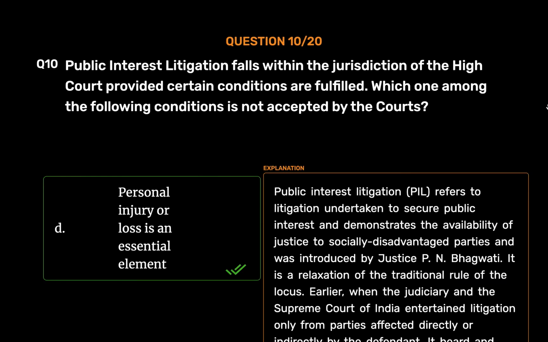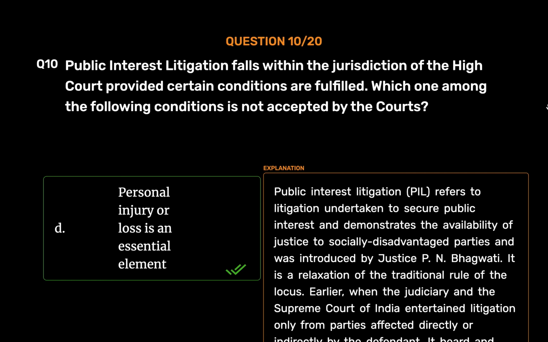Public interest litigation, PIL, refers to litigation undertaken to secure public interest and demonstrates the availability of justice to socially disadvantaged parties, and was introduced by Justice P.N. Bhagwati. It is a relaxation of the traditional rule of locus standi. Earlier, the judiciary and the Supreme Court of India entertained litigation only from parties affected directly or indirectly by the defendant, and heard and decided cases only under its original and appellate jurisdictions.